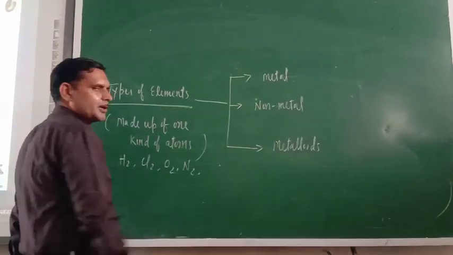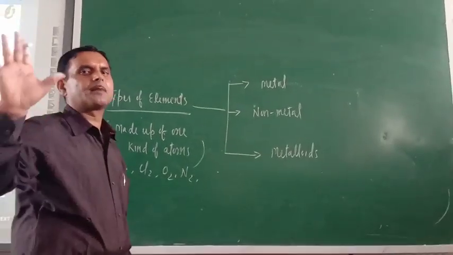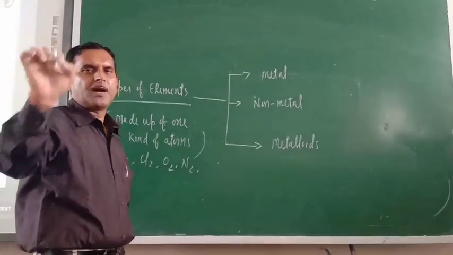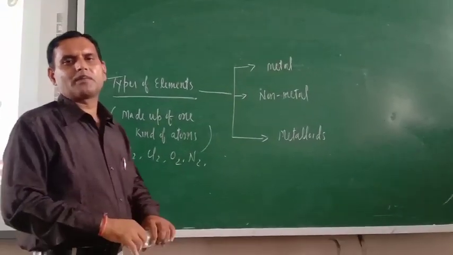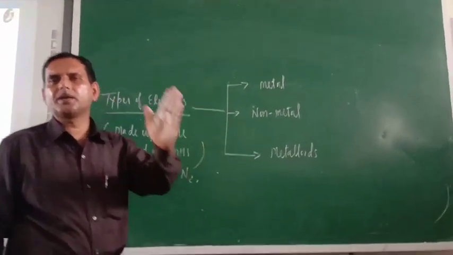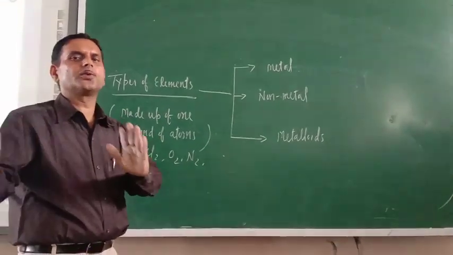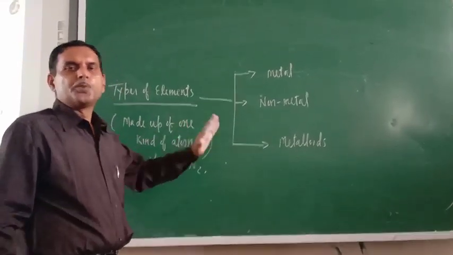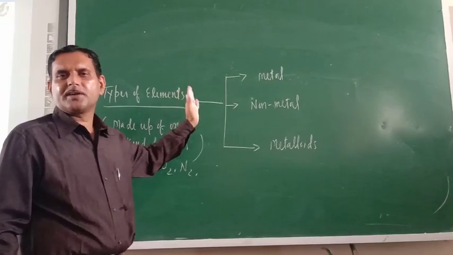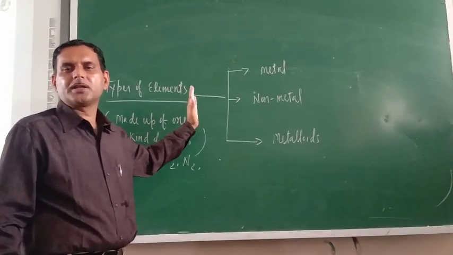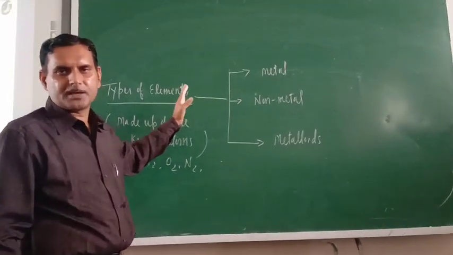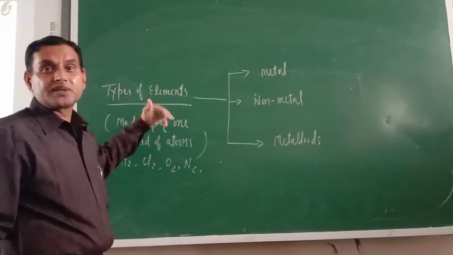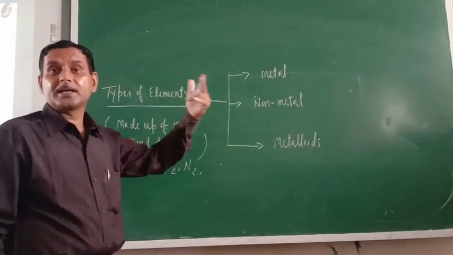In the previous video, I started chapter number 2 and we divided matter on the basis of physical property, that is, pure substance and impure substance. Impure substance is also known as mixture. Pure substance characteristics, definition and examples I have covered in the first video of this chapter. Now, pure substances are of two types, elements and compounds.